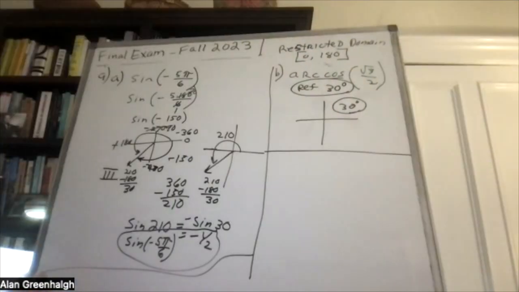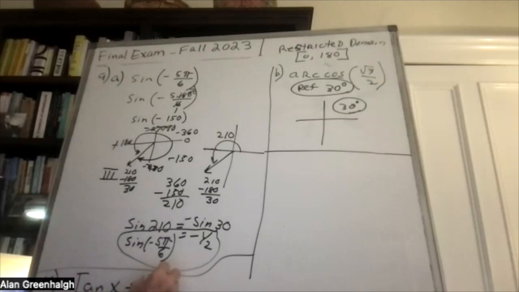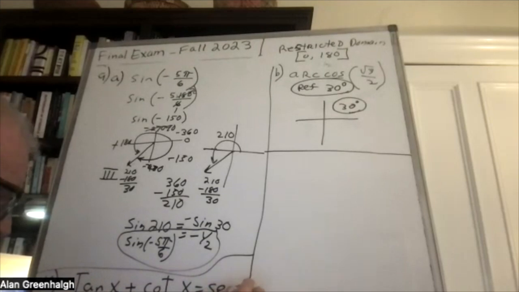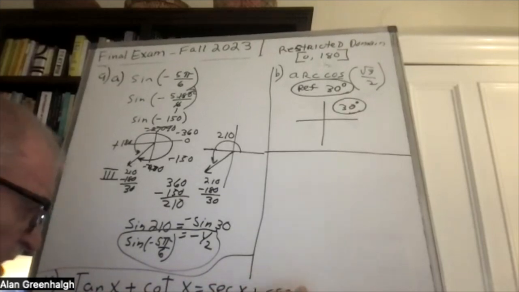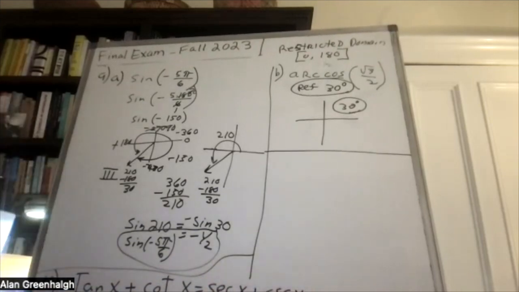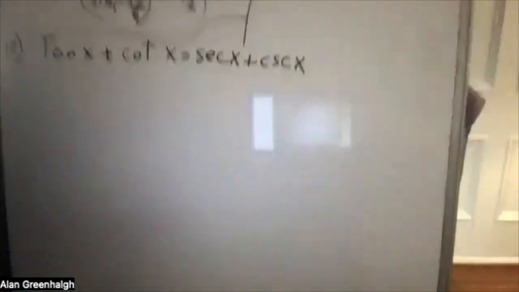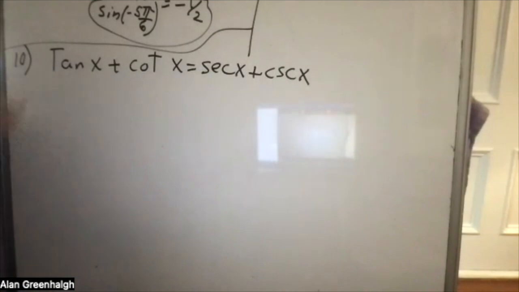So problem number 10. Problem number 10 wants us to verify a trigonometric identity. So tangent of x plus cotangent of x is equal to secant of x plus cosecant of x. This is interesting because every single thing in this problem requires a substitution.